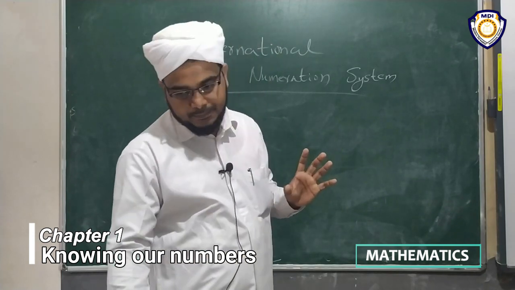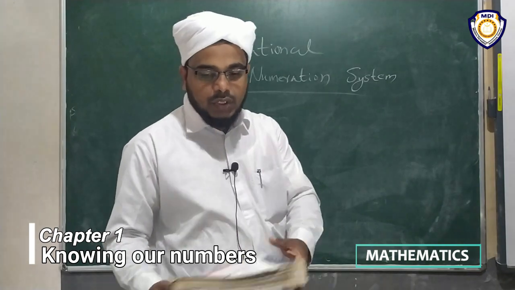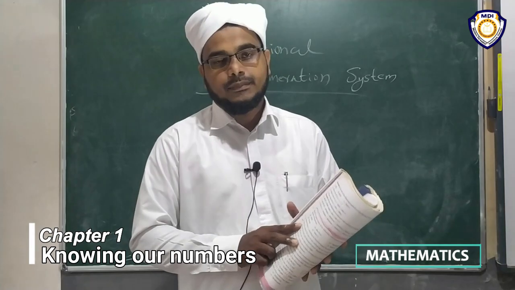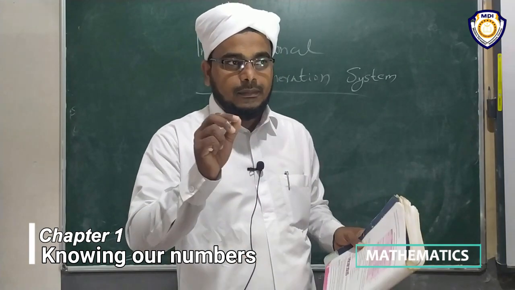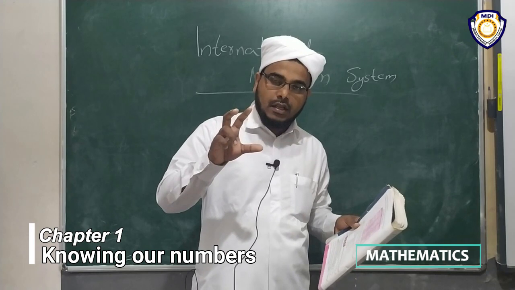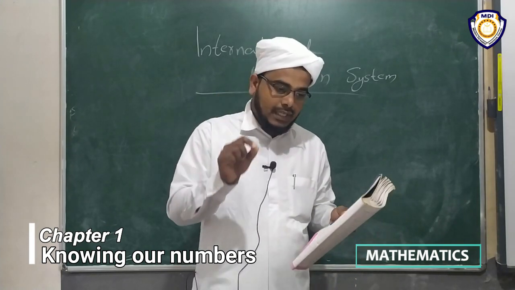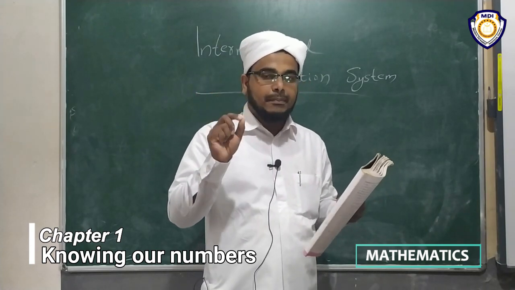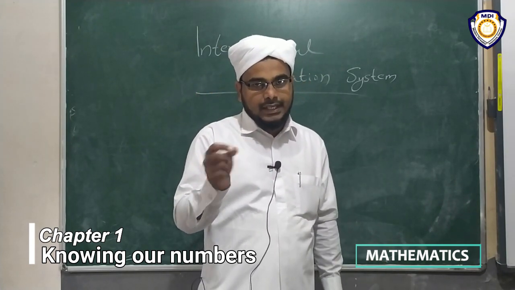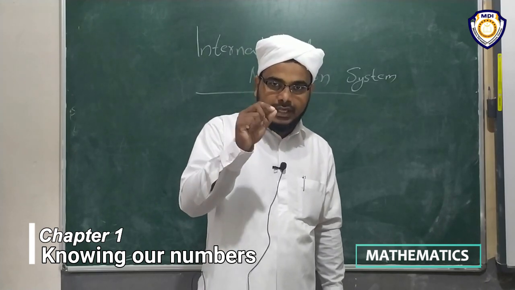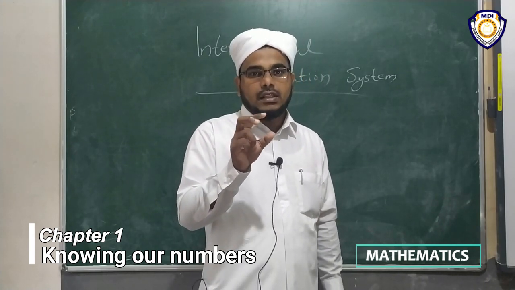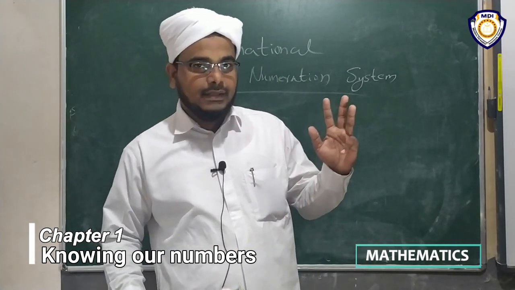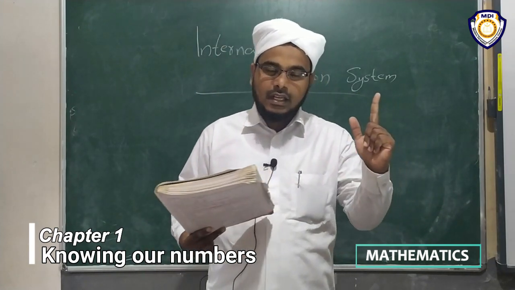In the numeration system, according to the international system, each period has 3 places. There are mainly 4 periods and each period has 3 places. In the Indian system, we studied that there are 4 periods: ones, thousands, lakhs, crores.